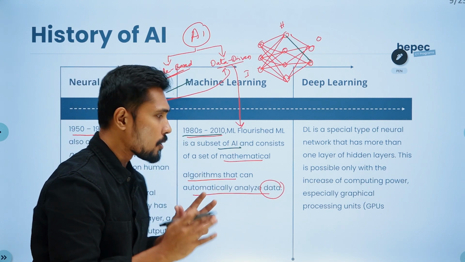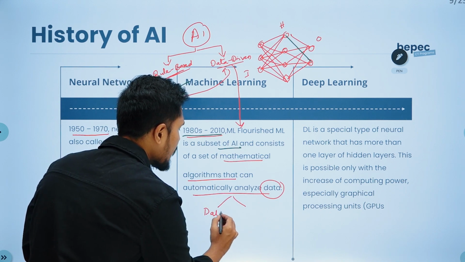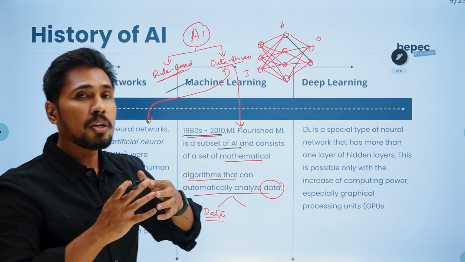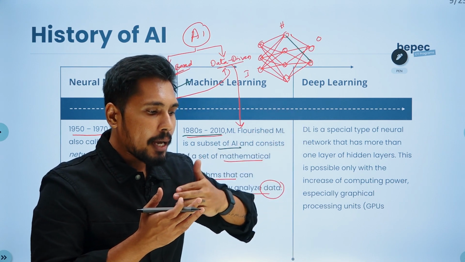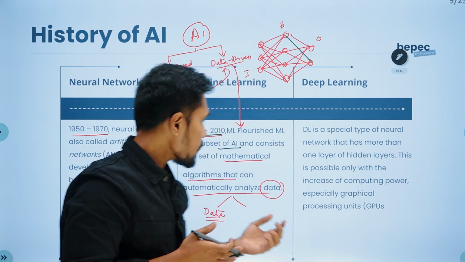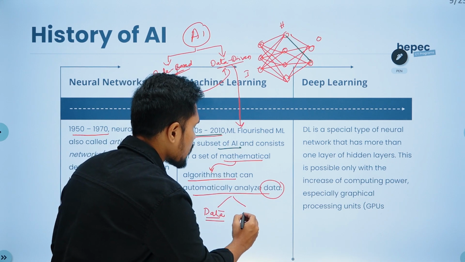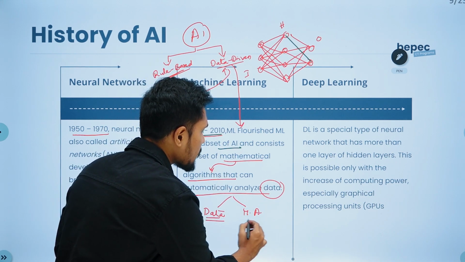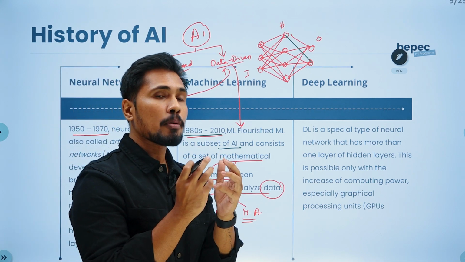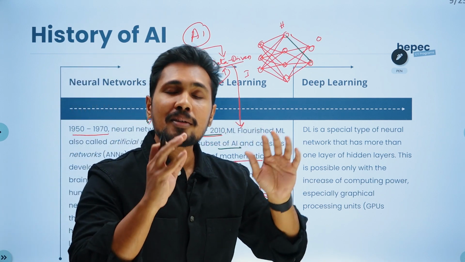Inside machine learning, you have two ingredients. The first ingredient is the data. If there is no data, there is no machine learning. From 1980 to 2010, machine learning was growing. Why? As the data was growing, the implementation of machine learning kept increasing. So we need to have data, and then you need to have mathematical algorithms, which I'm calling MA. With the help of mathematical algorithms and data, we are able to make our machines automatically analyze the data or perform a certain activity.